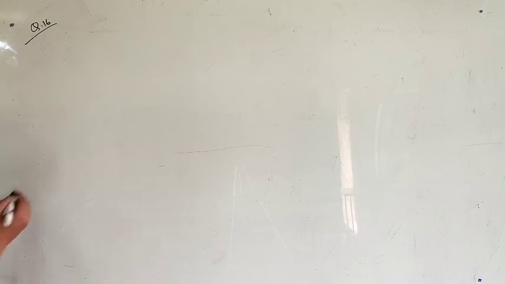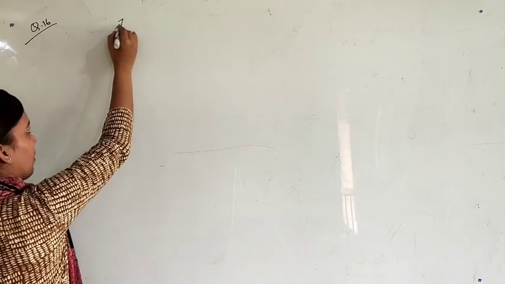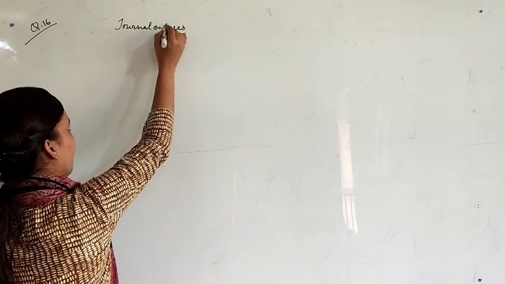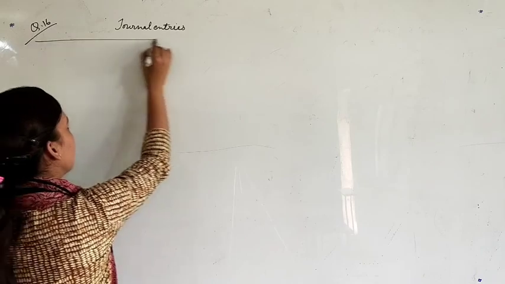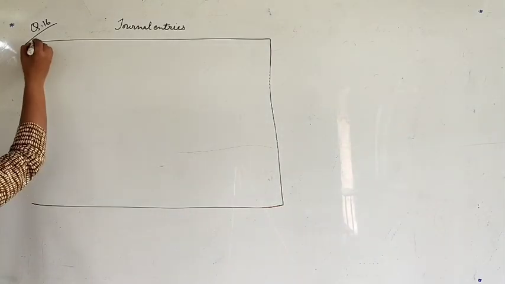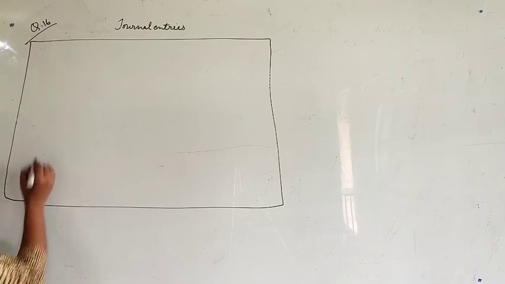What you have to do, the first point you have to solve, will be journal entries. You have to pass journal entries only for interest on loans, not for other points.